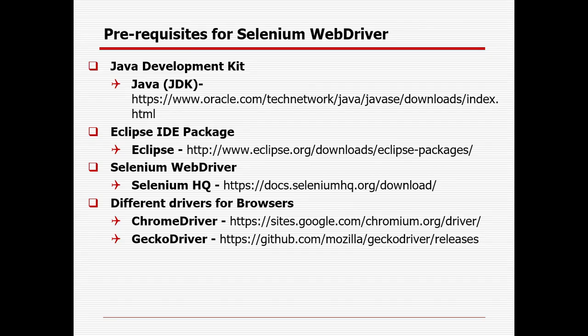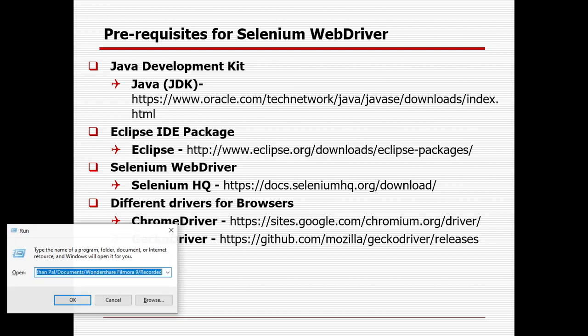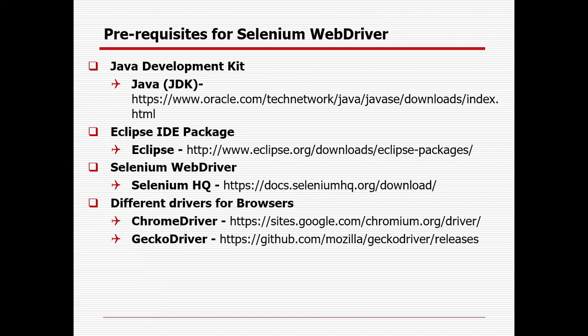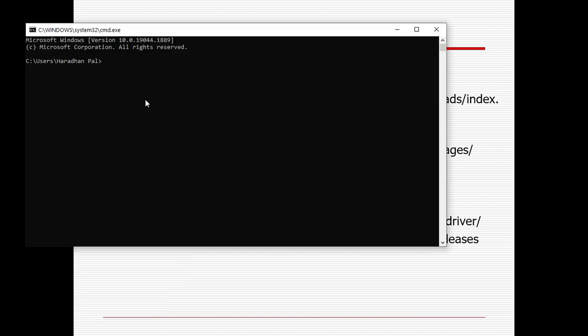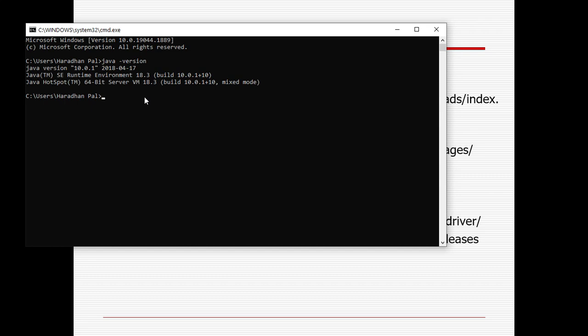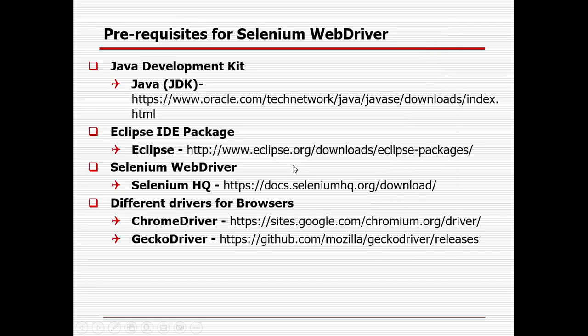Press Windows plus R to open the Run command. Type cmd for the command prompt and hit Enter. Then type java space hyphen version. It will give you whatever version is installed. You can verify these things, otherwise it might create problems. Once it is successful, you can start with the remaining steps.